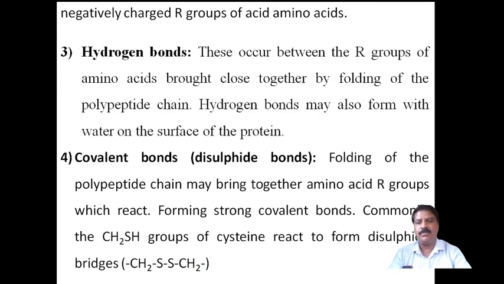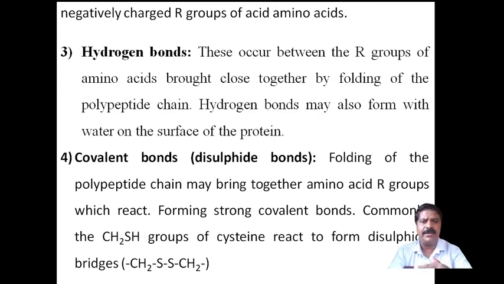And next, fourth one is covalent bonds. It is also called disulfide bonds. Covalent bonds here are usually formed as disulfide bonds. The folding of the polypeptide chain may bring amino acid R groups to interact.